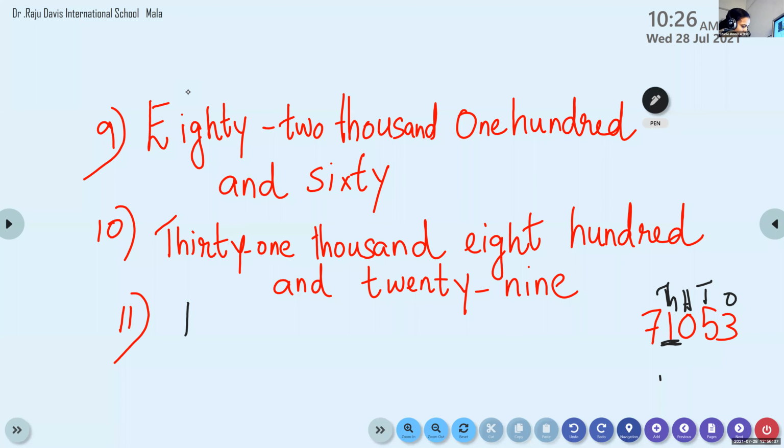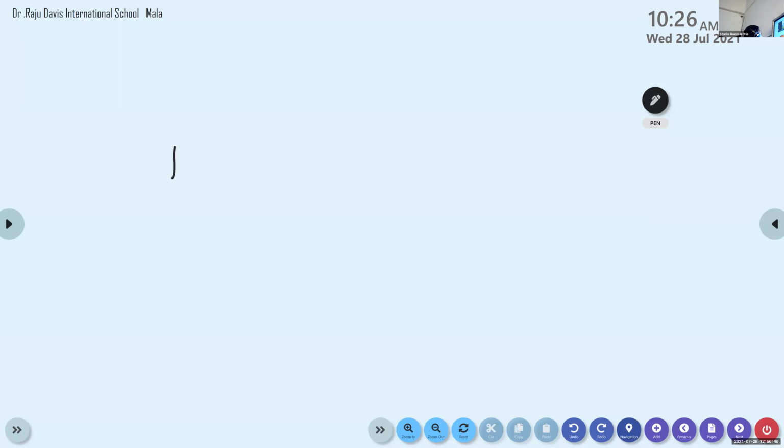Now, largest 4-digit number? 9,999. Now tell me which is the largest 5-digit number? 99,999. Very good. How many 9s, children? Count and write. All the digits should be 9, and there should be 5 digits. 1, 2, 3, 4, 5, 9s you have to write.